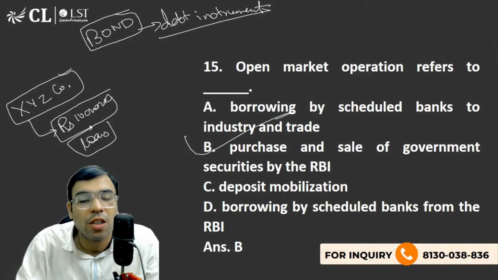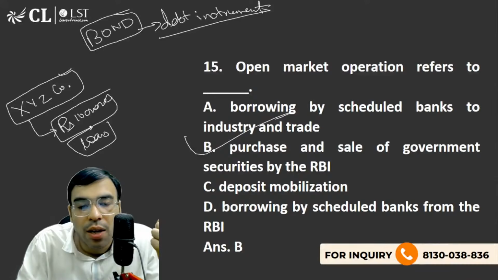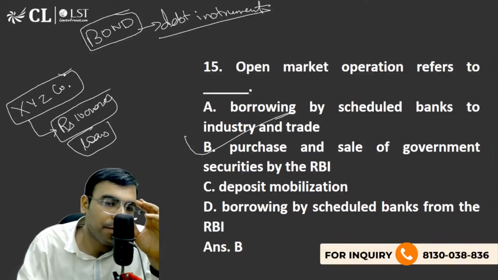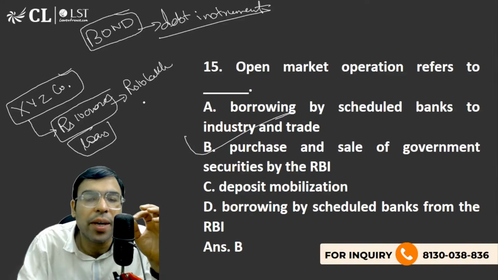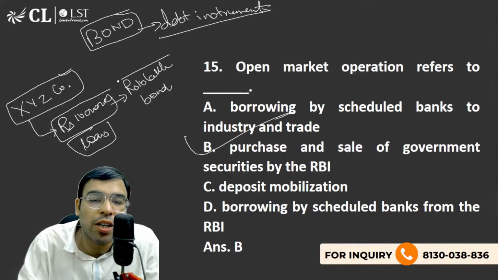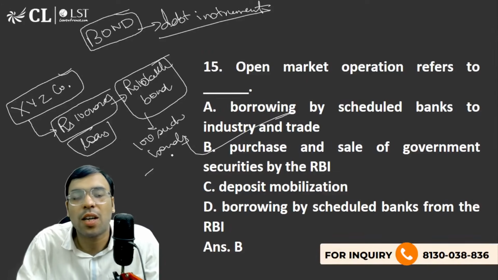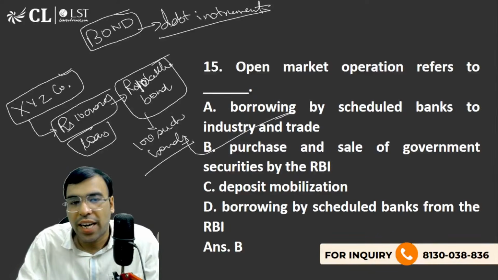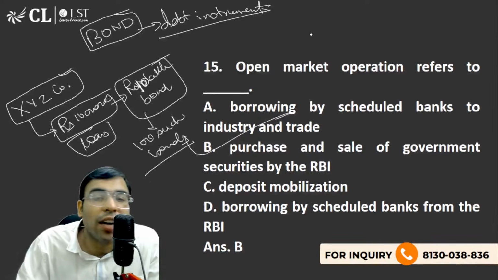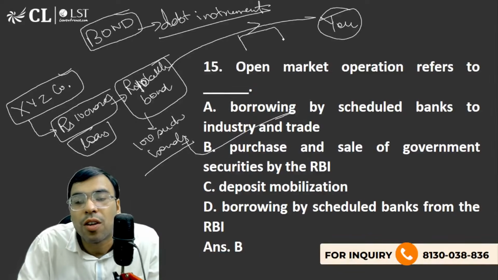Instead of asking the bank, they ask the people with the help of bonds. Just for understanding purposes, they are issuing bonds of rupees 10 lakh each, and they are selling 100 such bonds, which makes 10 crore. If you bought one bond, they will give you a bond of rupees 10 lakh.